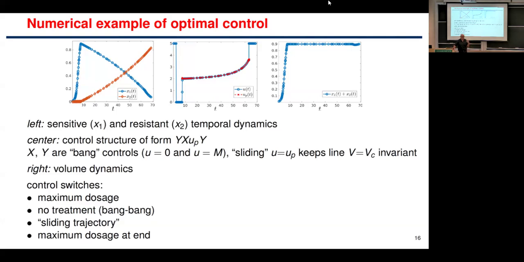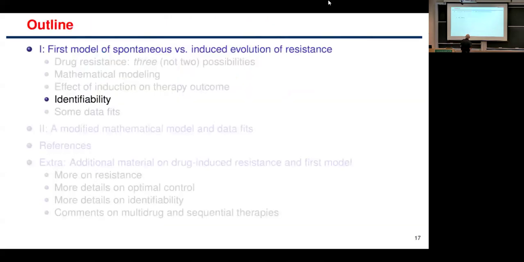Basically the trajectories end up being a bang control until you get to this set, and then you have a sliding mode control that allows you to stay on it, and then at the end you give it a little extra jump. This is too much for a lecture, but that's the sliding mode trajectory that you have. And what we find is, roughly speaking, that the bigger alpha is, the bigger this induced treatment is, the more bang switches you need. So it tells you something about the structure of the optimal control. We also have identifiability results, but I'm going to skip that.